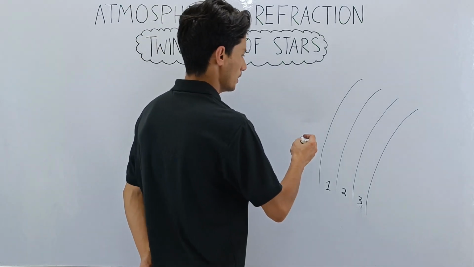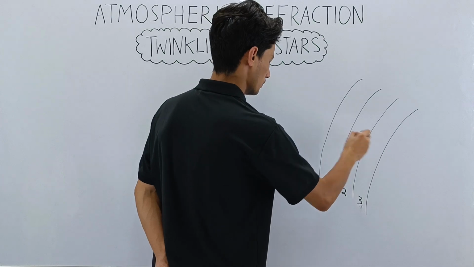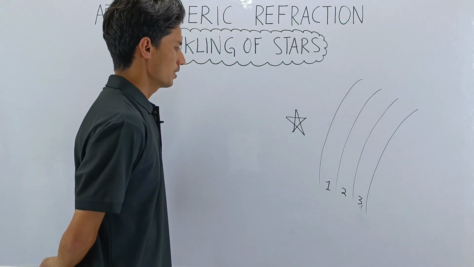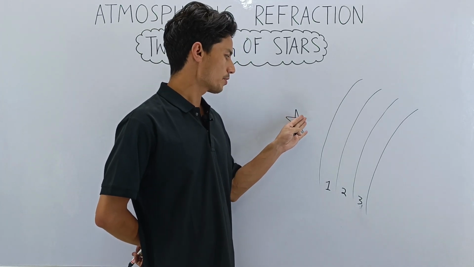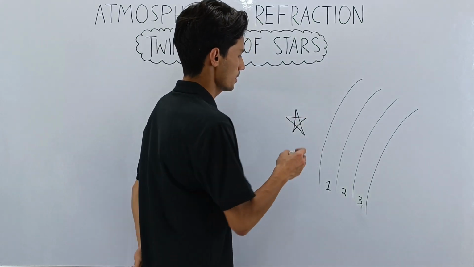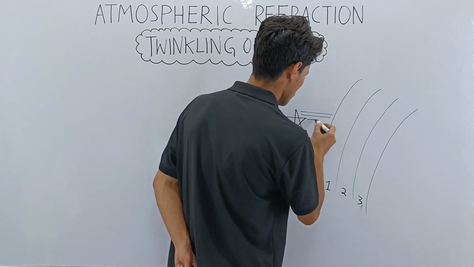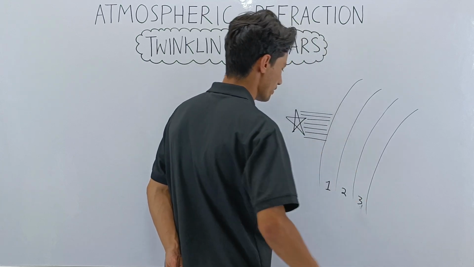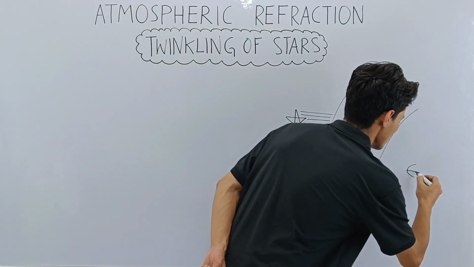Now let's take a star here. There are many light rays coming from a given star. For our convenience we'll draw some light rays. Let's draw some light rays, say 1, 2, 3, 4, 5, 6, 7 light rays I have drawn. Now 7 light rays are headed towards Earth. This is Earth.